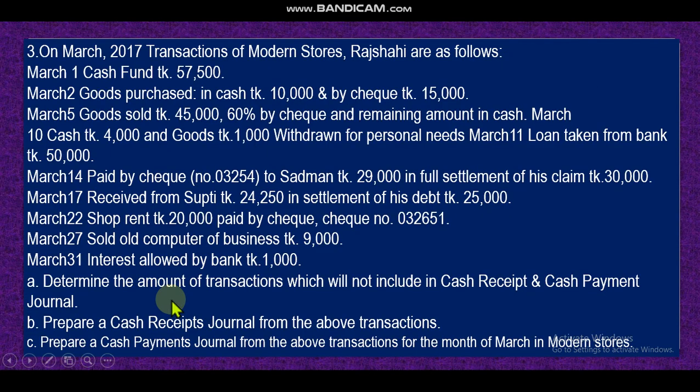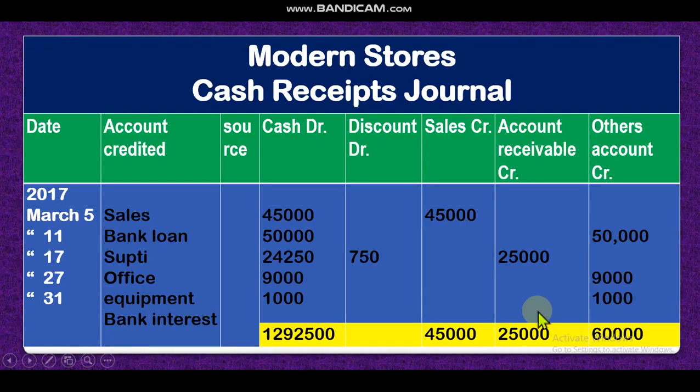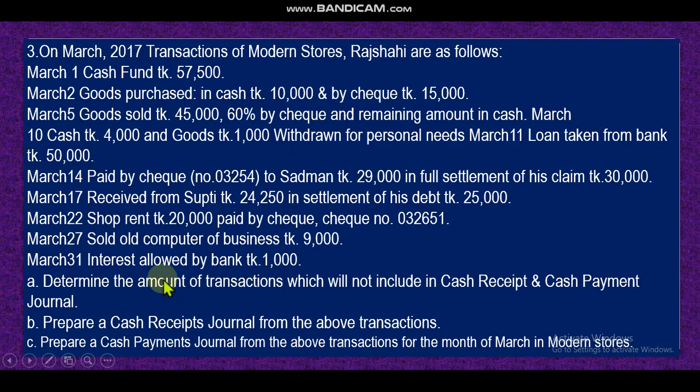I have sold it. Then the last transaction, interest allowed by bank. That means the bank gives me interest, which I also received. Bank interest, I have received 1,000. Office equipment was 9,000. So dear student, all transactions I have posted in the cash receipt or cash payment journal.